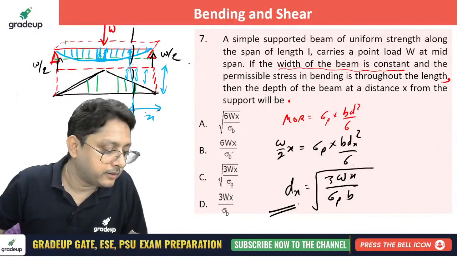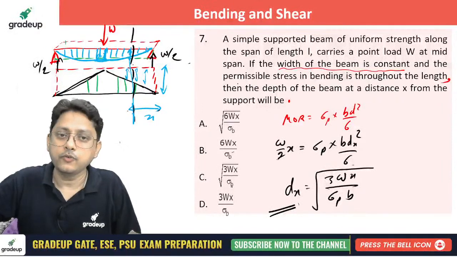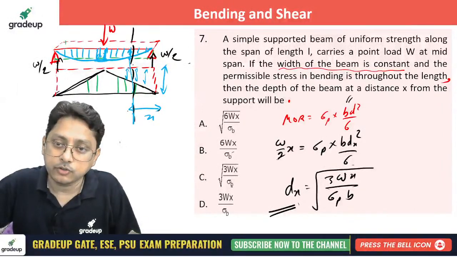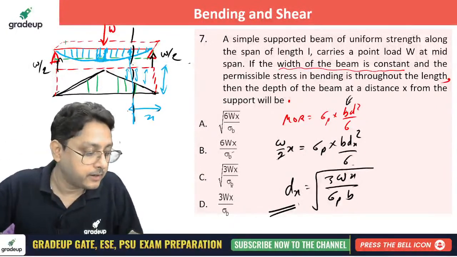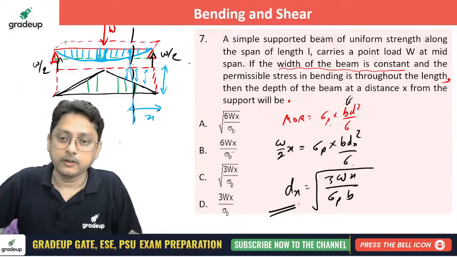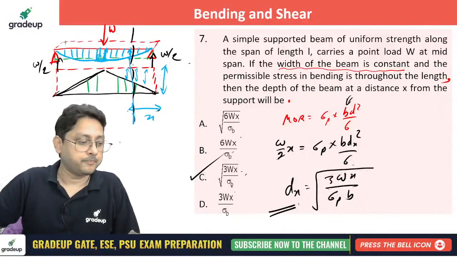Are you getting it? Depth of the beam, that is what it was asking. Now if you see, first of all he said that width is constant. If width is constant, then only we are varying depth accordingly. It is easy to calculate depth at any position. Are you getting my point? So if width you take as 1, then 3wx by sigma permissible, C will be the correct answer.